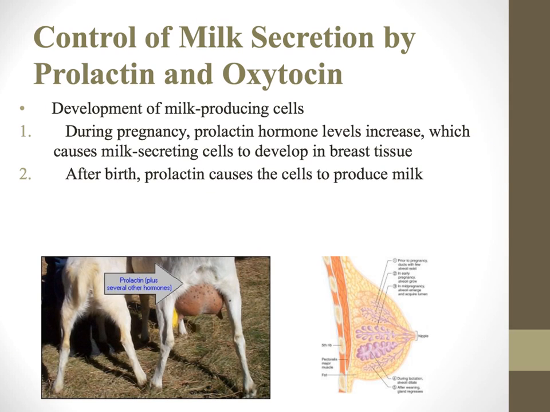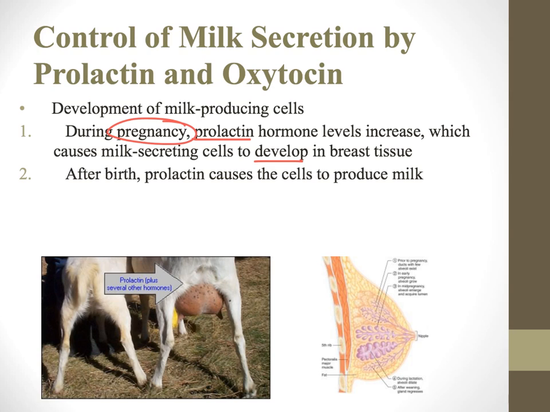Okay, so women have milk-producing cells in their breast tissue. It's one of the many reasons why they're different than biological men. These milk-producing cells are present, but they're not really well developed. During pregnancy, prolactin is going to increase, which causes these milk-producing cells to develop. So that development happens during pregnancy.